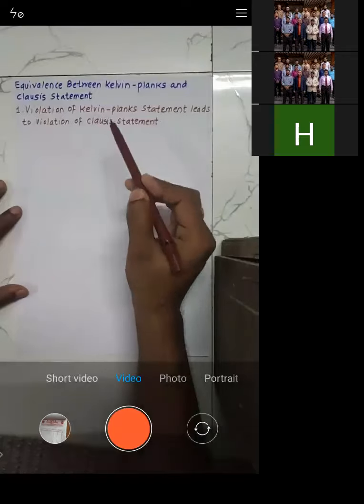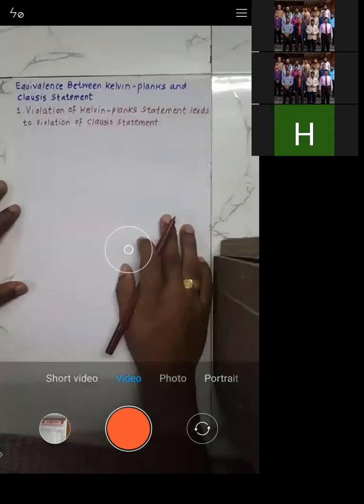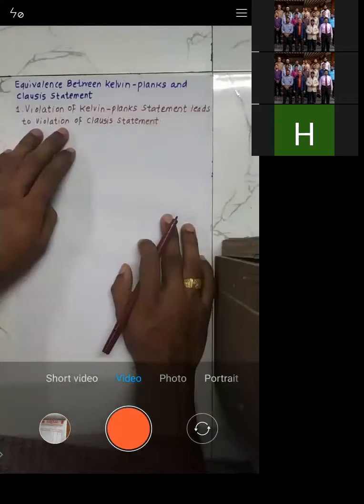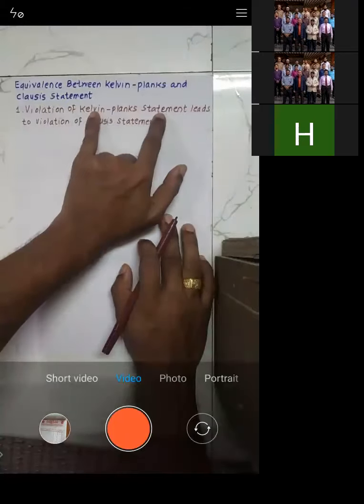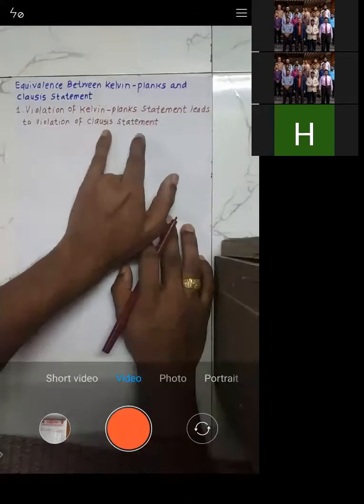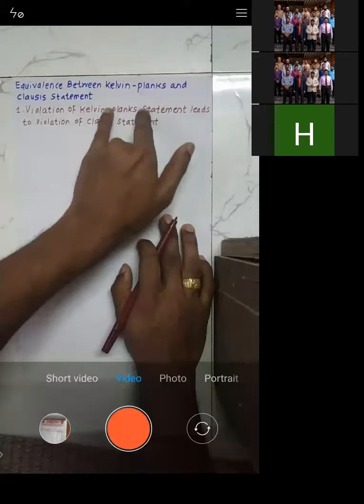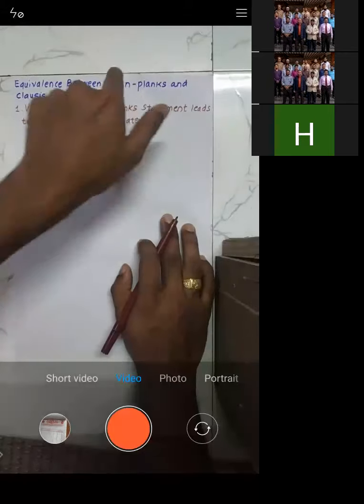That means both statements are one and the same. This is how we will try to prove it. What is violation? It is simply saying that this statement is wrong. With such an assumption, if you solve, you will find that the Clausius statement is also false. So we can say that both statements are one and the same.